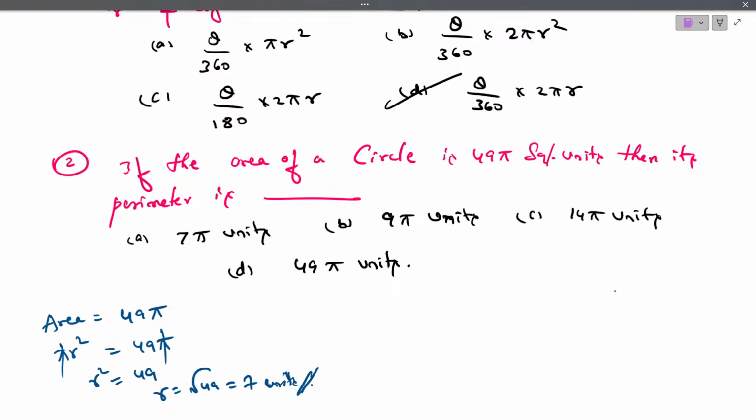R equals 7 units. So we got the radius. Now they are asking to find the perimeter. Perimeter of what? Perimeter of a circle. So what is the formula to find the perimeter of a circle? Just now I have given you the note, I have given the list of formulas. Circumference or perimeter of a circle is given by the formula 2 pi r. To keep pi as it is, because the option in the options pi as it is there.